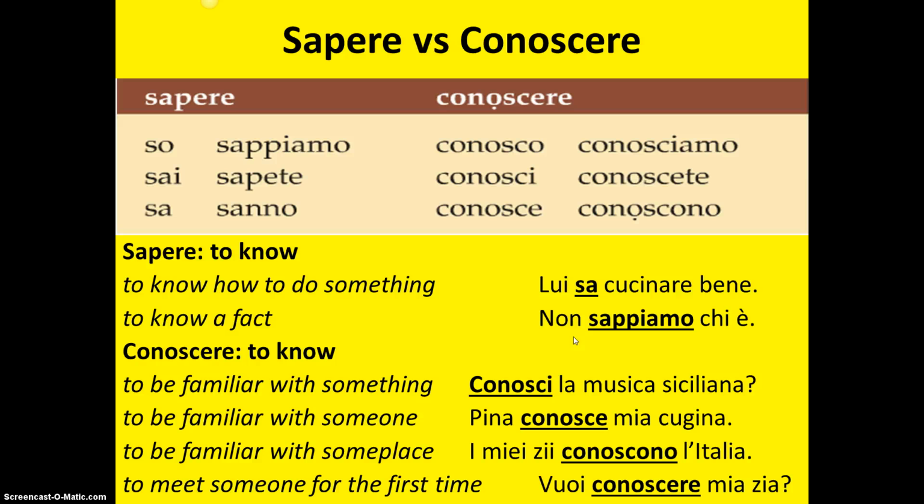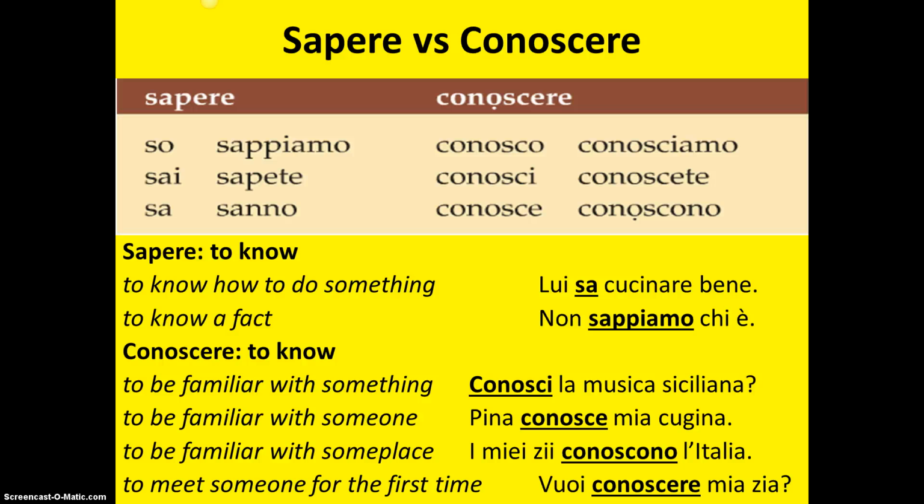Conoscere, on the other hand, is used to say you're familiar with something or someone or someplace, and also to describe meeting someone for the first time. So being familiar with something: conosci la musica siciliana? Are you familiar with Sicilian music? To describe being familiar with someone, Pina conosce mia cugina. Pina knows my cousin. I miei zii conoscono l'Italia. To be familiar with some place. My uncles are familiar with, they know, Italy. Vuoi conoscere mia zia? Here we have an example of meeting someone for the first time. Do you want to meet my aunt?